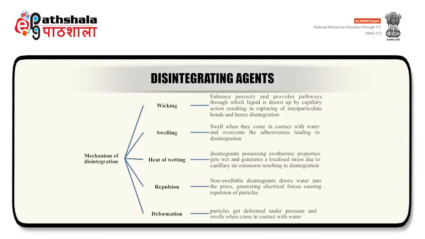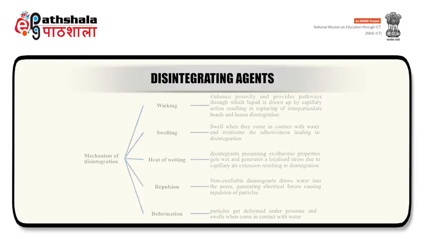In heat of wetting, disintegrants possessing exothermic properties get wet and generate a localized stress due to capillary air expansion, resulting in disintegration. In repulsion, non-swellable disintegrants draw water into the pores, generating electrical forces causing repulsion of particles. In deformation, particles get deformed under pressure and swell when they come in contact with water.